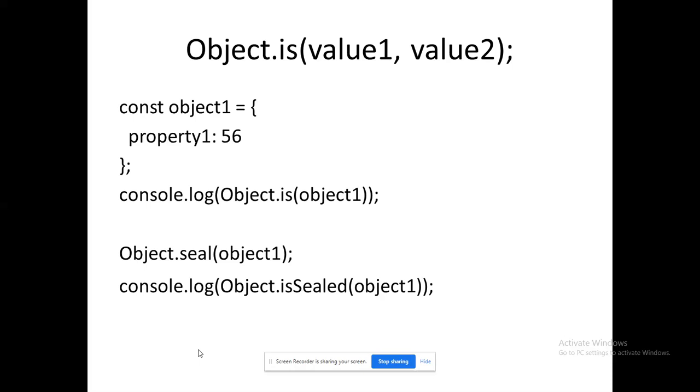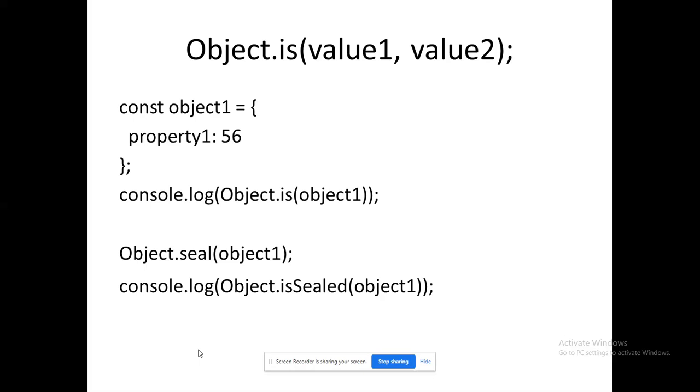Next, Object dot is. This method can be combined with any built-in methods, because it is going to retrieve a boolean value. I can compare value 1, comma, value 2. That could be the syntax. There is an object, and for that object I have a property whose value is 56. First, I am going to ask Object dot is of object 1.